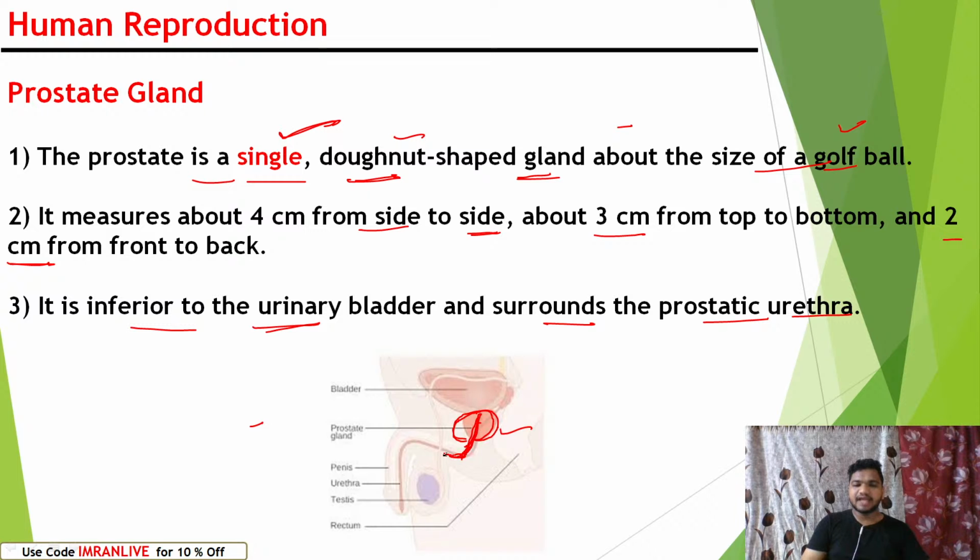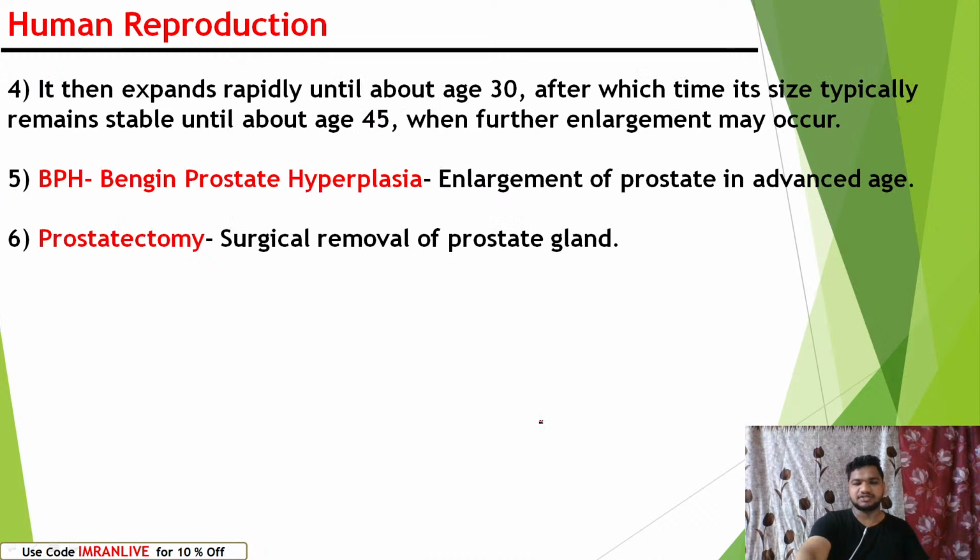The urethra carries this secreted fluid also. The secreted fluid from the prostate gland is carried by the urethra, but at a time either urine or semen can be ejaculated outside. At all times, all things cannot be ejaculated outside, right?